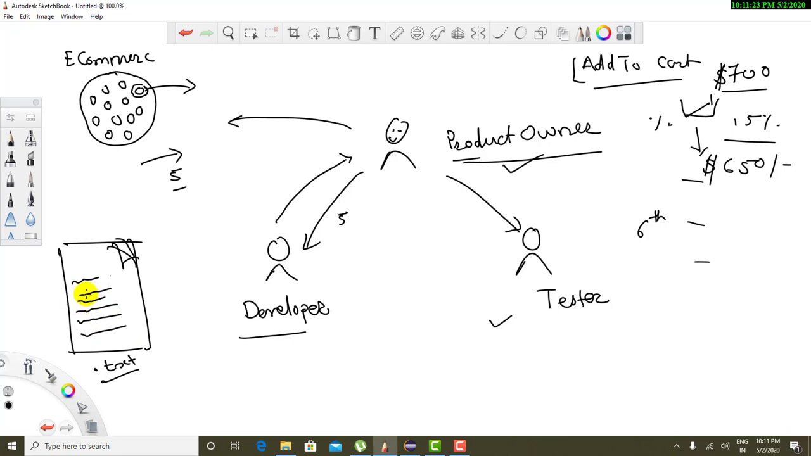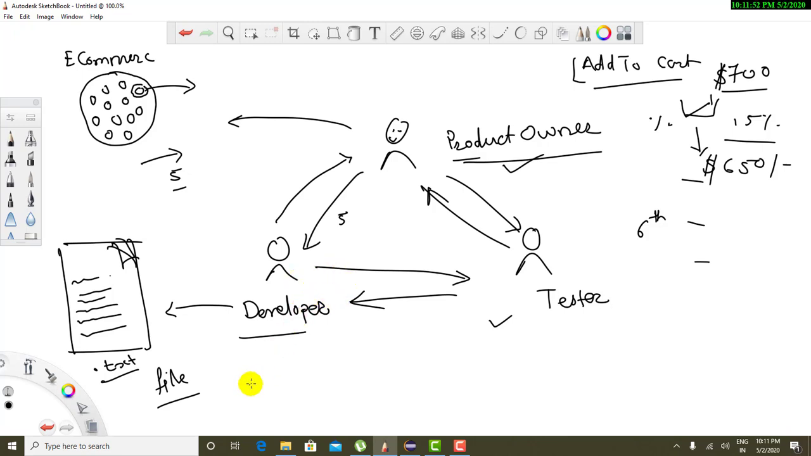So whatever discussion is happening between these three people is documented in some file. And this behavior is considered for the development. So the developer will read this document and will start developing the application. So there are three different phases in BDD. If you are following all these three phases, then you are doing BDD.